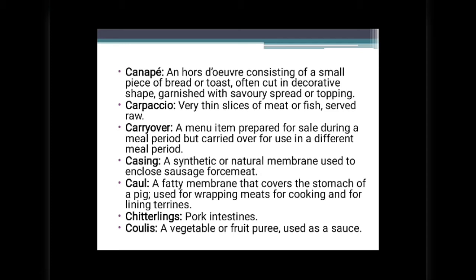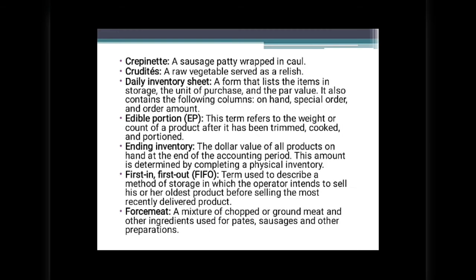Caul, a fatty membrane that covers the stomach of a pig, used for wrapping meats for cooking and for lining terrines. Chitterlings, pork intestines. Coulis, a vegetable or fruit puree used as a sauce. Crépinette, a sausage patty wrapped in caul. Crudités, raw vegetables served as a relish.